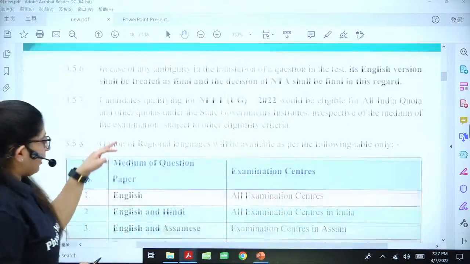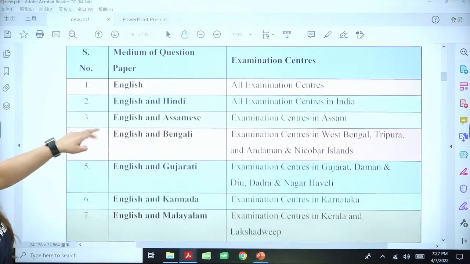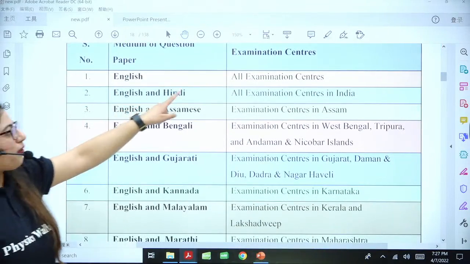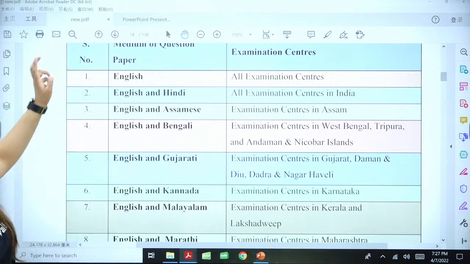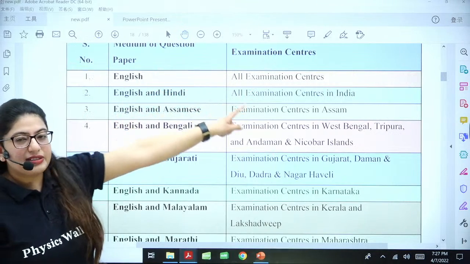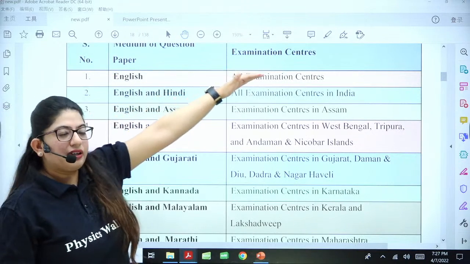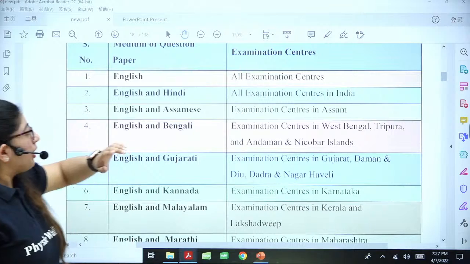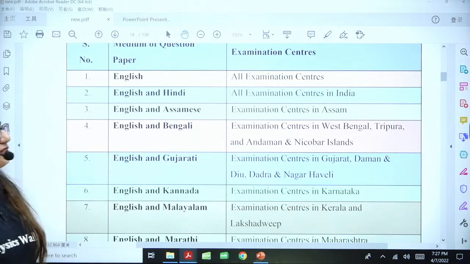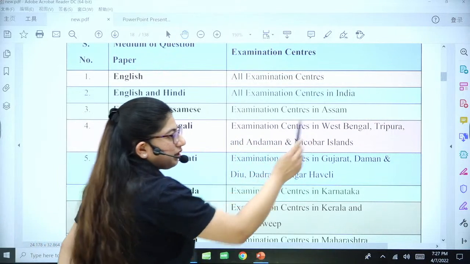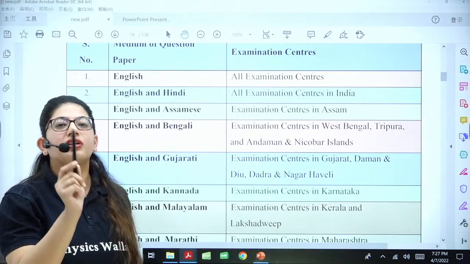All right. Next is, where are the centers? English paper medium will be found in all the examination centers. Again, English and Hindi in all the examination centers. For example, if I'm in Delhi, I can get the English paper and Hindi as well. But if I have to give the exam in Assamese, it will only be in the Assam state. So fill your examination center accordingly.